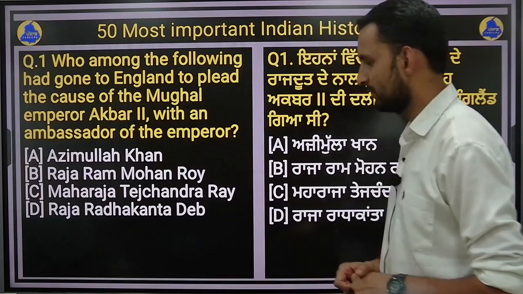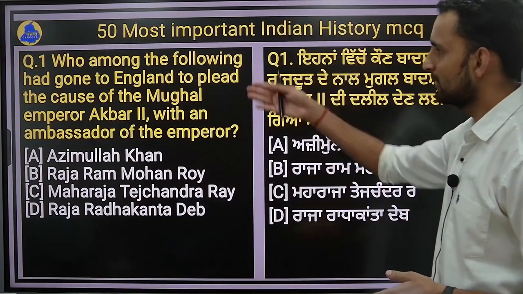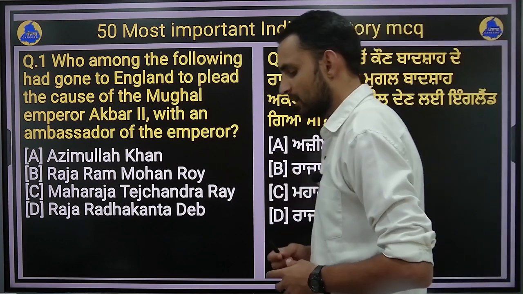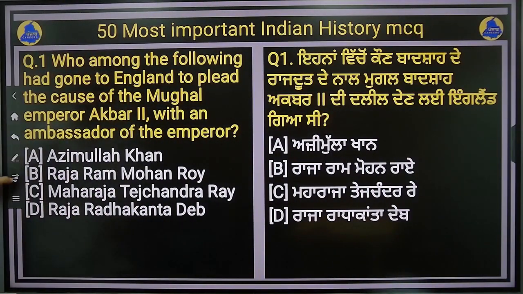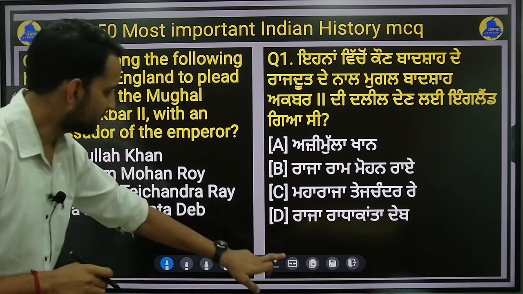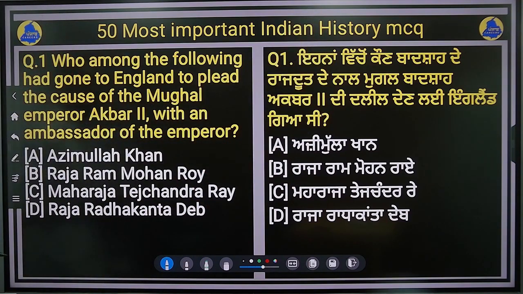So here is our question number one. The questions are bilingual. On this side you will see the question in English and on the other side you will see the question in Punjabi, right? So I will make a side in order that you can see the Punjabi side of the question very clearly, right?